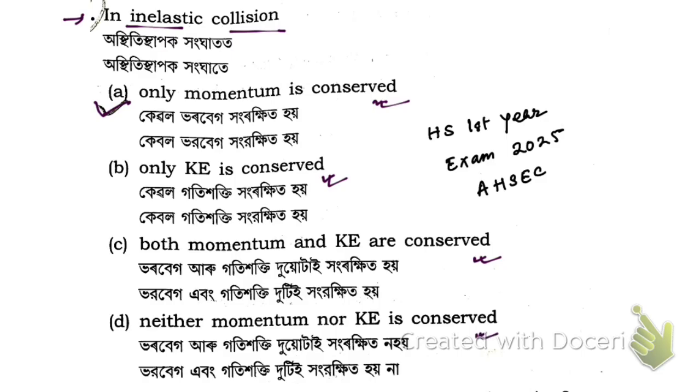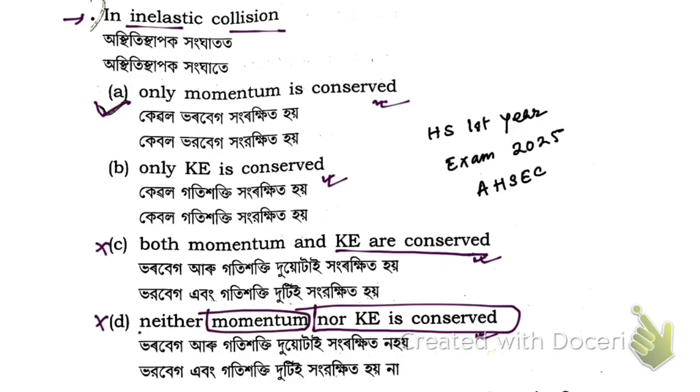Here you see kinetic energy is not conserved, so option C is wrong. Neither momentum nor kinetic energy is conserved: kinetic energy not being conserved is correct, but momentum not being conserved is wrong, so D is wrong. Only kinetic energy is conserved is also wrong. So the correct option is only momentum is conserved. Total energy is also conserved, but as it is not mentioned here, this option will be correct.